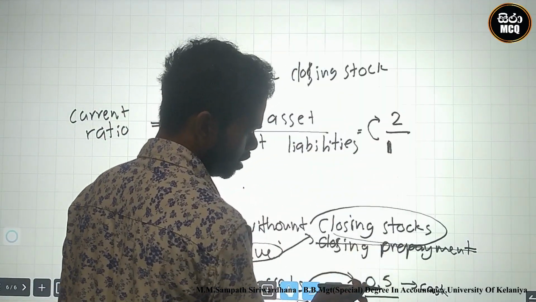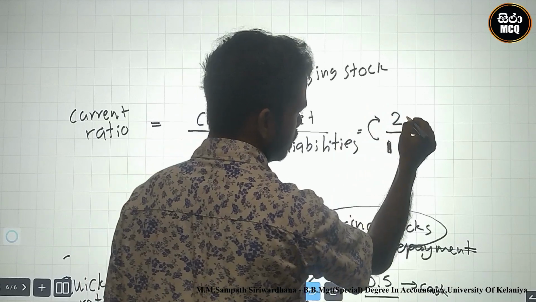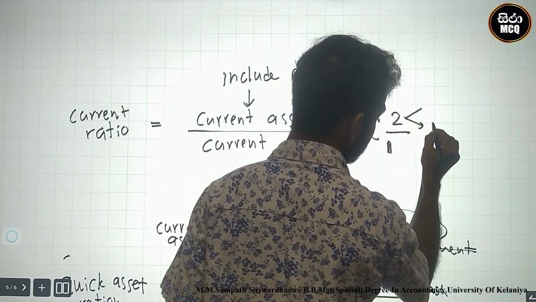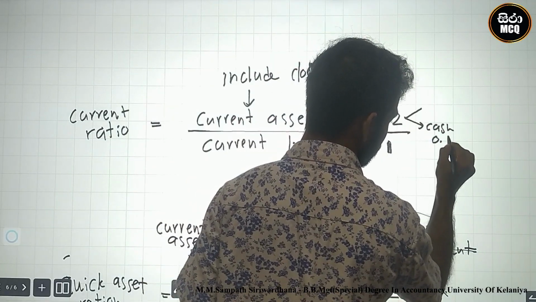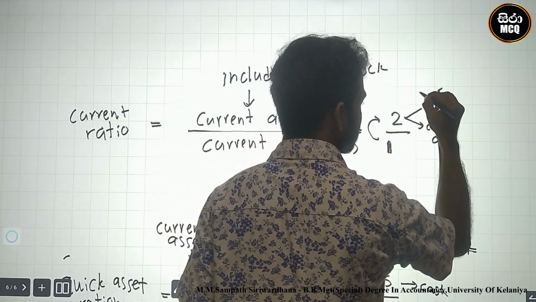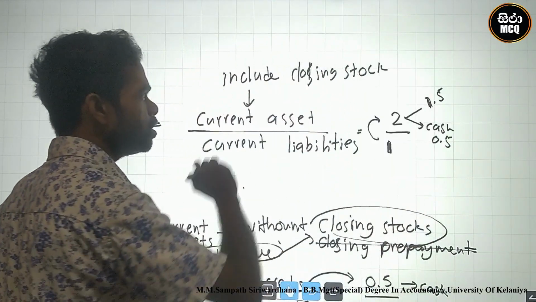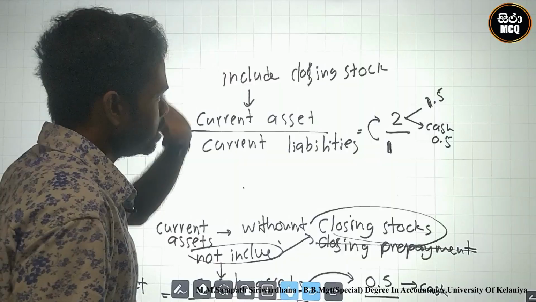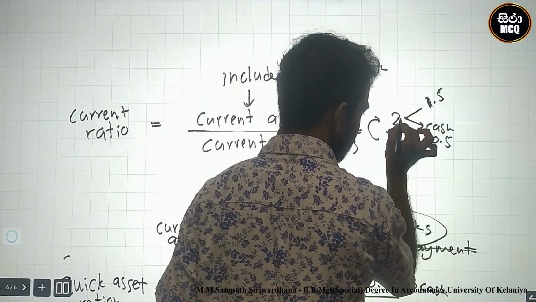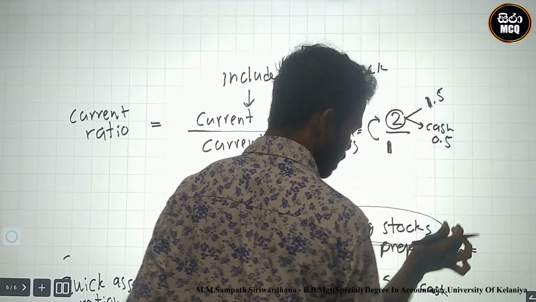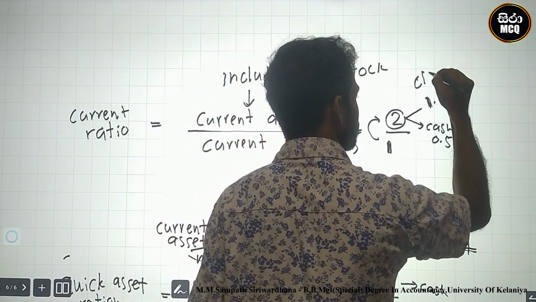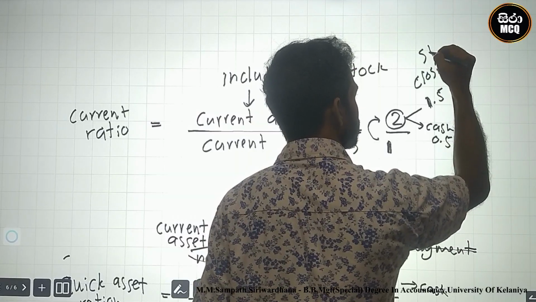The difference is that current assets include everything. So 0.5 is cash, and what is the remaining 1.5? It is closing stock, because this ratio does not include closing stock.